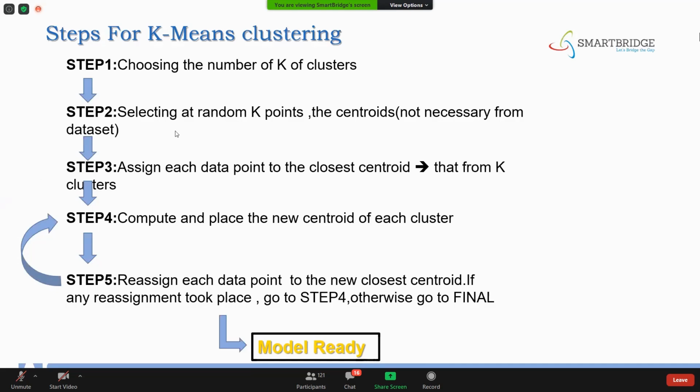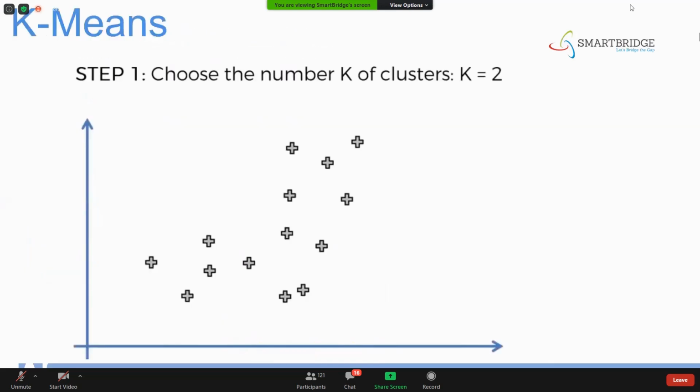The first step here is choosing the number k of clusters. For the example's sake, consider k equal to 2. These are the data points we have. This is one feature, x-axis is one feature, y-axis is one more feature. Remember that in supervised learning you used to have a y value, the output value. Don't get confused here. You don't have any y value here, you'll only have features.